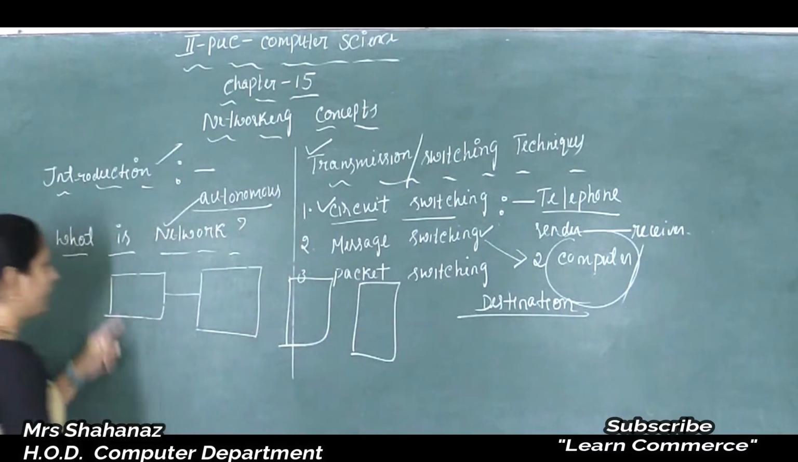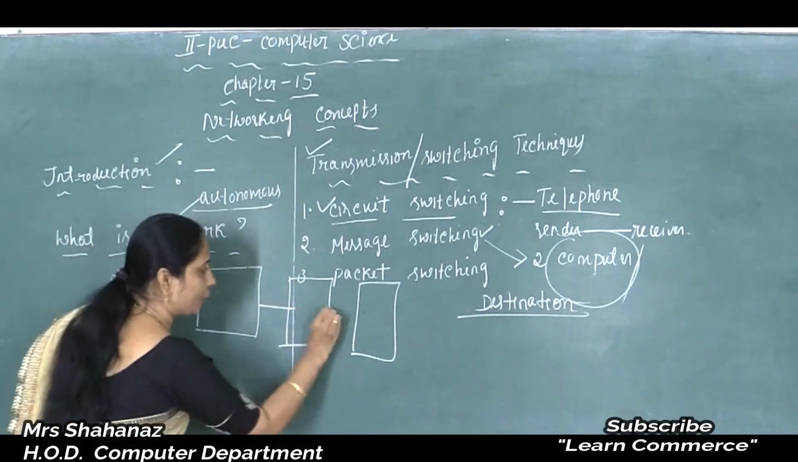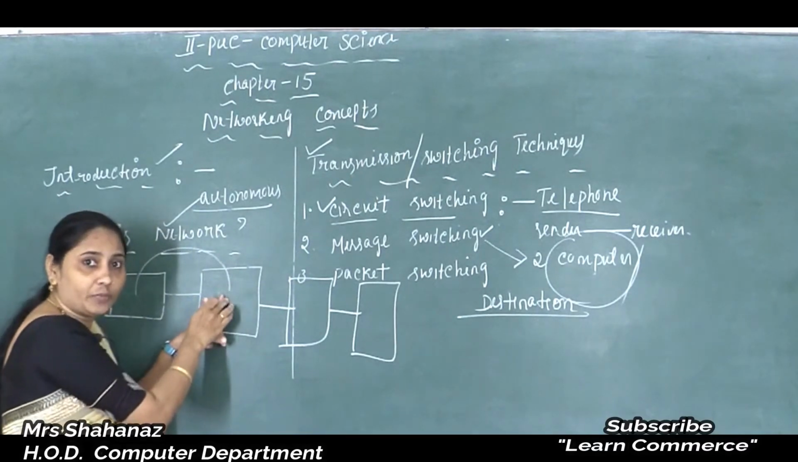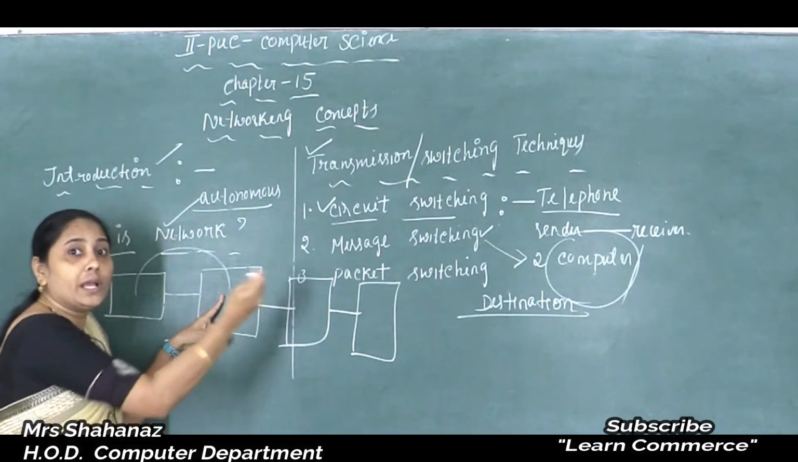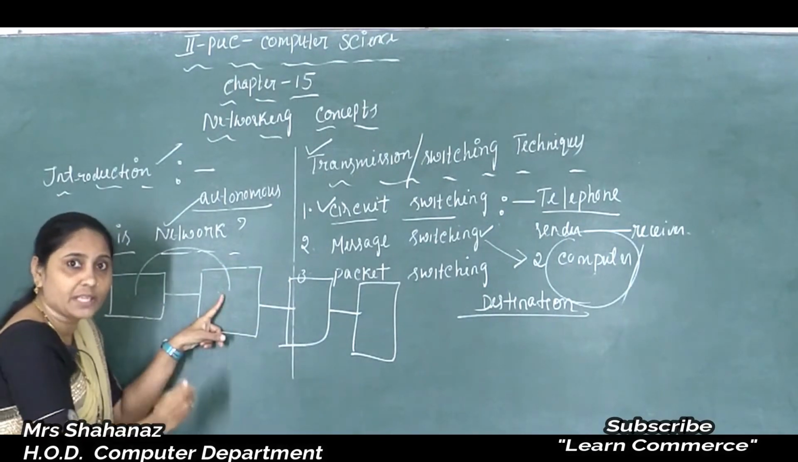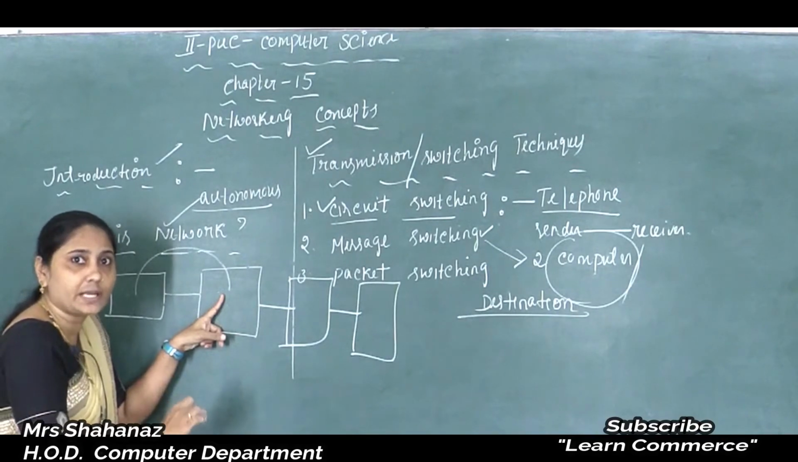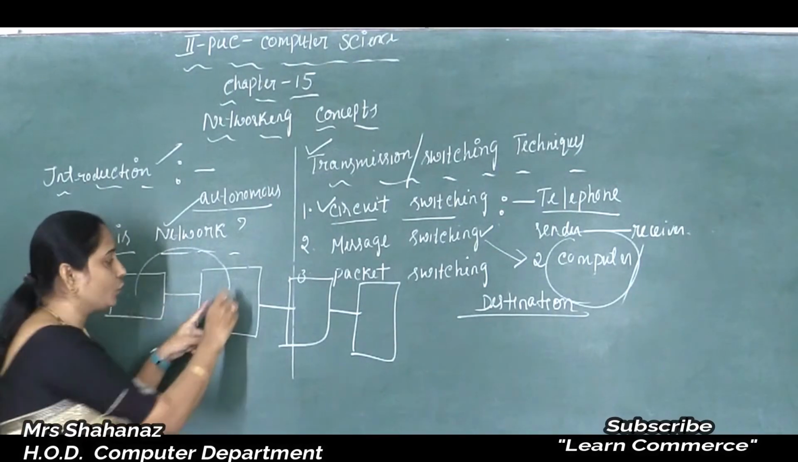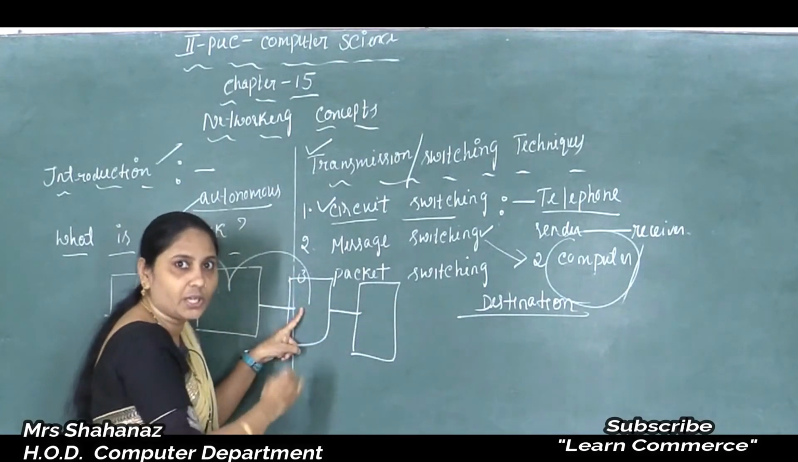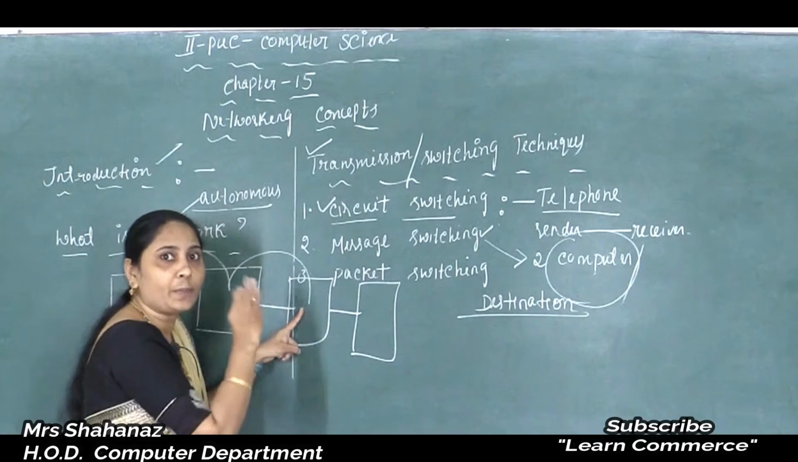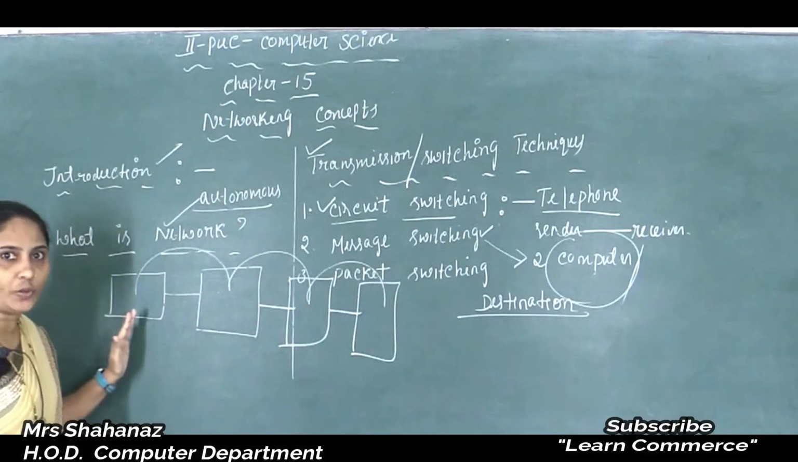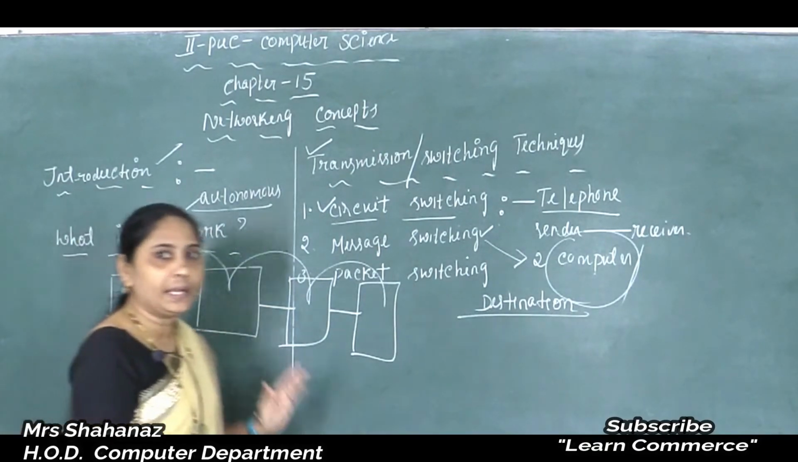So if a message passes from the first computer, first of all it passes to the second computer. The second computer receives the entire message, accepts the entire message and stores it briefly, and later transmits it to the next node. This computer also does the same: receives the message, stores it briefly and later passes the message to the next node. Clear this point here? Like that the message passes from one computer to another computer.